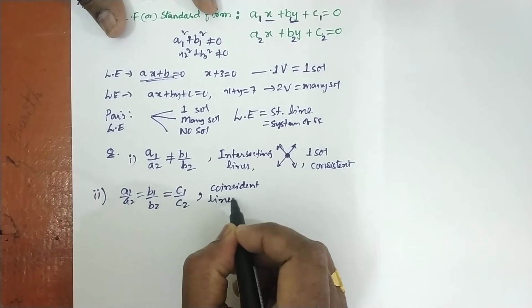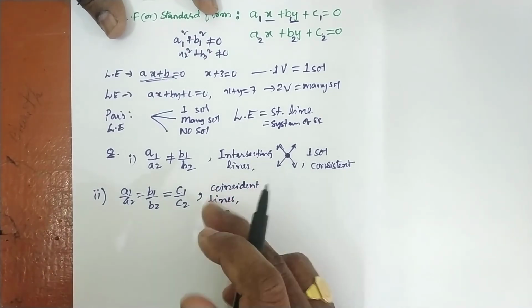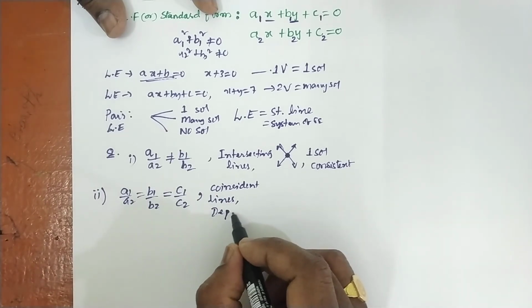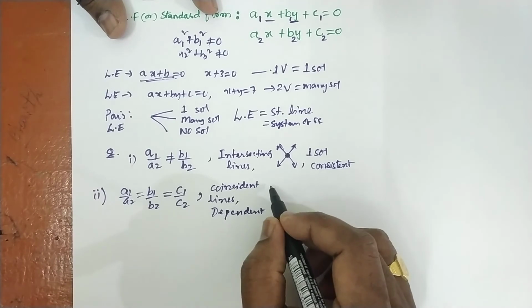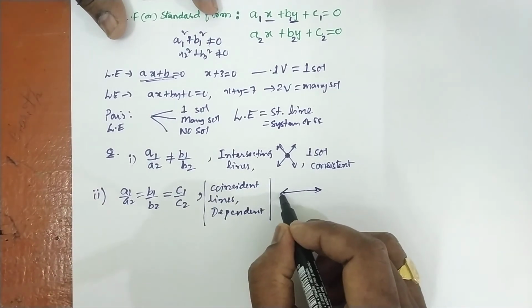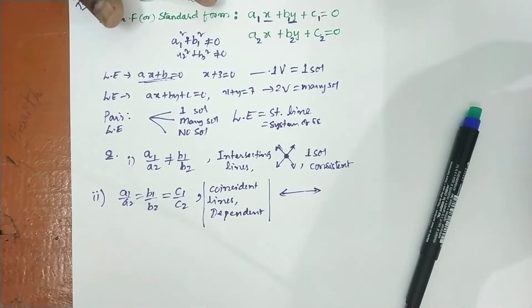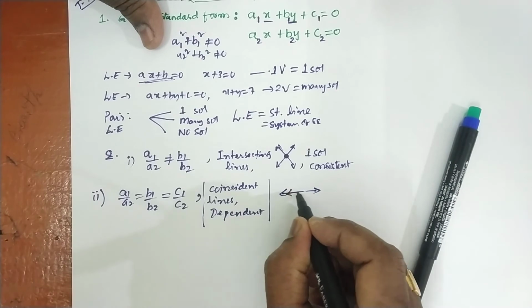They are also called dependent lines, because the second graph is completely based on the first line. One is dependent on the other. How do we get the graph? We get the graph like this, one upon the other, the same graph, and we get one more line on top.